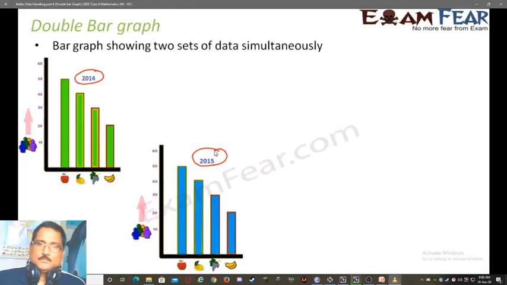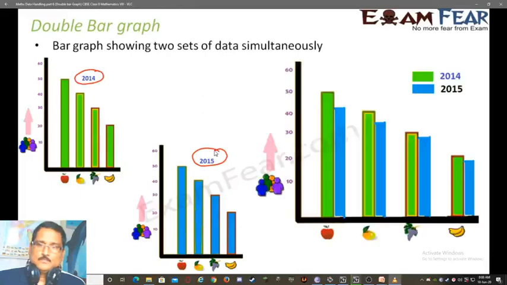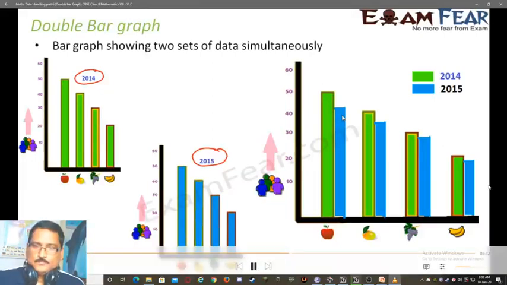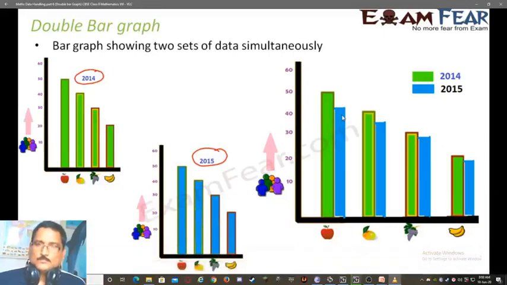So that is where we make use of double bar graphs, and a double bar graph looks somewhat like this. Here also we draw the same xy axis, but instead of just one bar you have two bars. All those bars represented in green represent 2014, and all those represented in blue represent 2015. Looking at this double bar graph, you can very clearly say that the liking for each of the fruits has decreased from 2014 to 2015. That means with the passage of time, the liking for fruits is decreasing. So this is an example of a double bar graph.